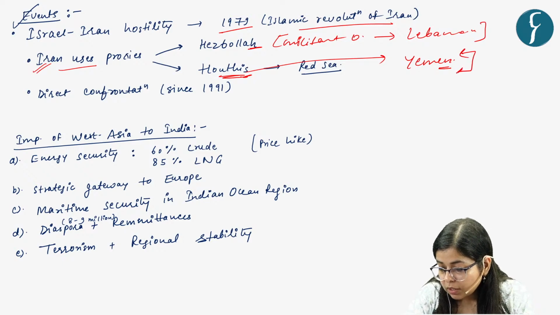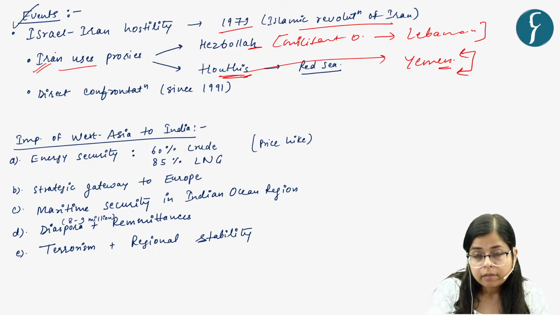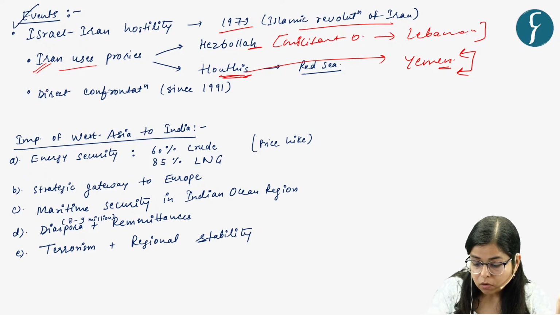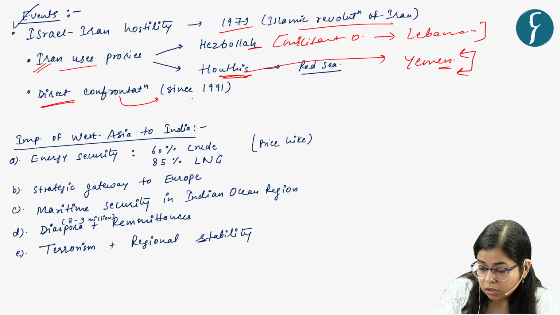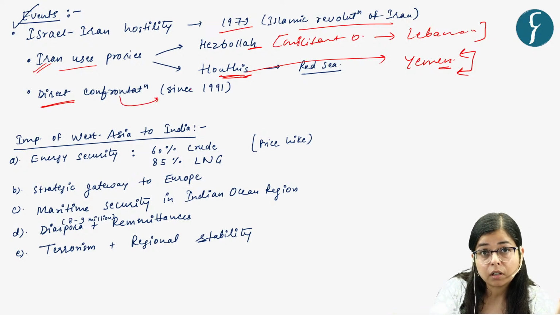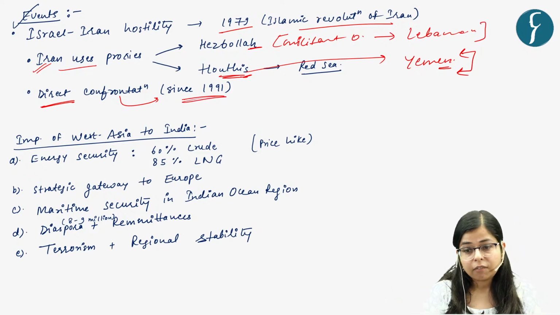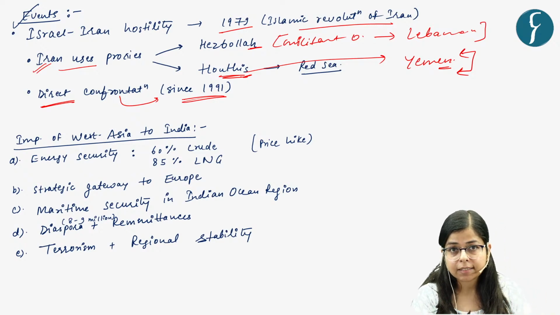So these are some of the allies, we can say some kind of proxy allies of Iran. Iran did not directly conflict with Israel as of now, but recently there was a direct confrontation, and this was the first direct confrontation between any country and Israel after the 1991 Gulf War. After this war, there was a direct confrontation for the first time between any country and Israel, right?